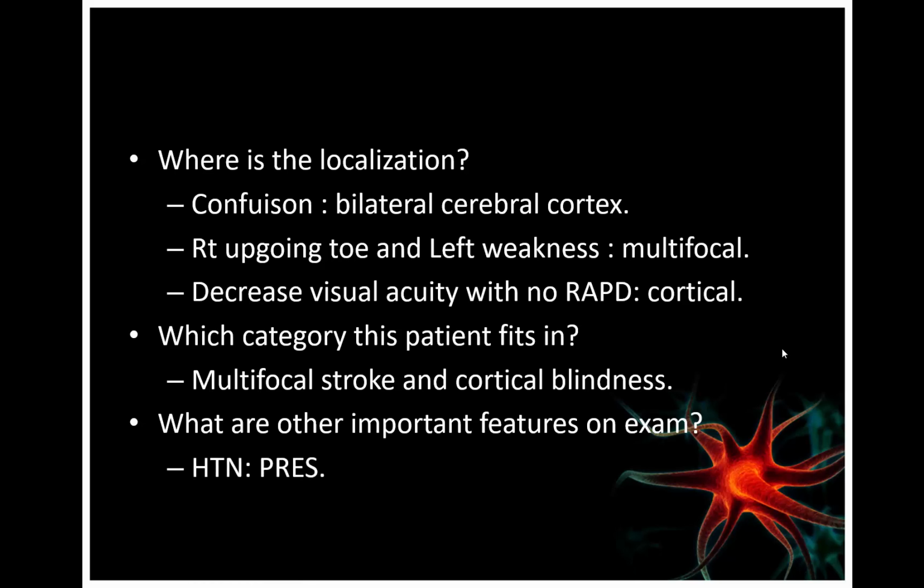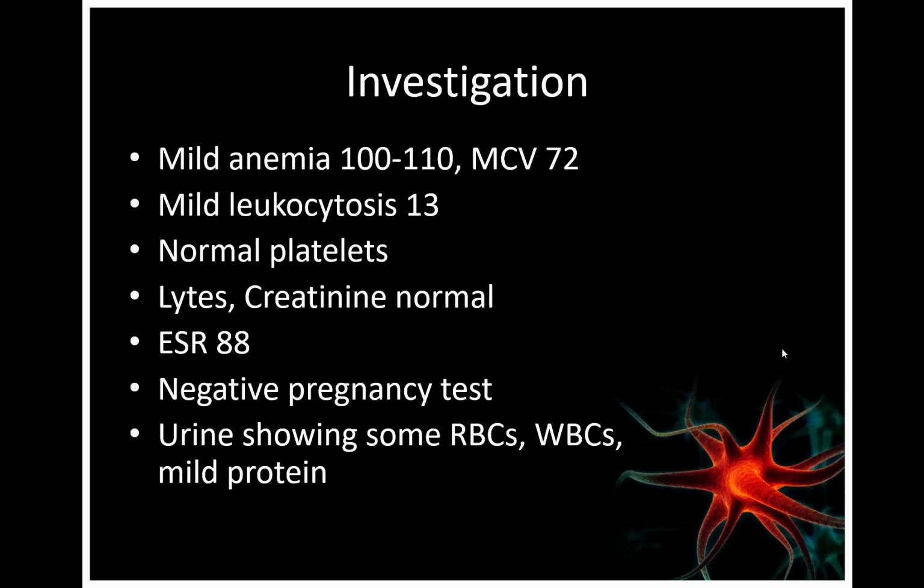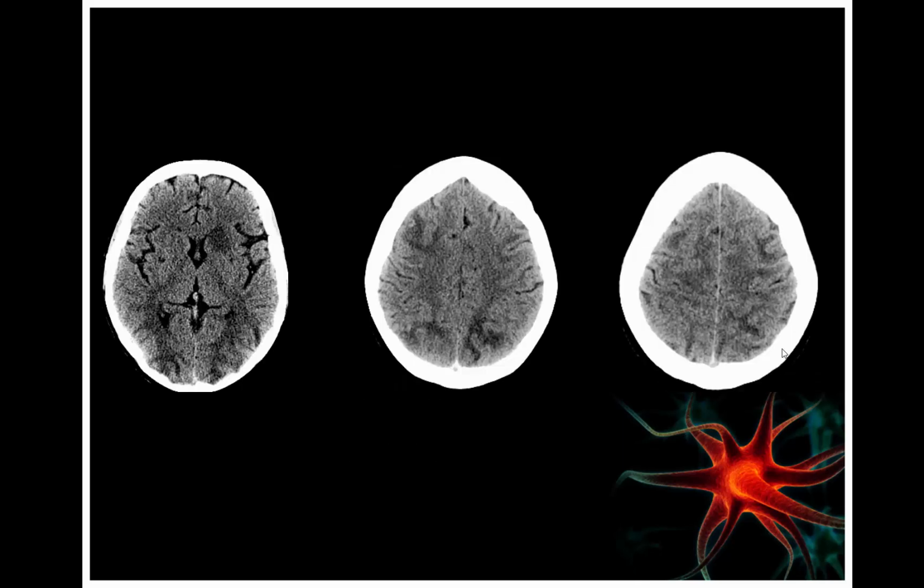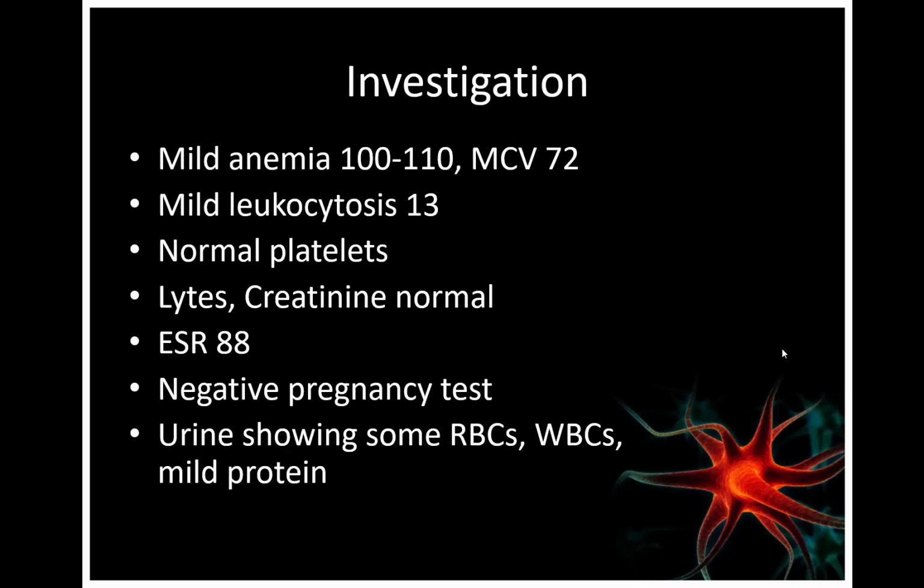She has very high blood pressure, so you have to think about PRES, posterior reversible encephalopathy syndrome. She has headache and rash, so you have to think about vasculitis. Headache suggestive of vasculitis, and rash also suggestive of vasculitis. So she was investigated, and the investigation revealed mild anemia, and there is mild leukocytosis, normal platelets, lytes and creatinine were normal, ESR was elevated, she was not pregnant, and urine analysis shows RBC, WBC with mild protein. So she might have nephritic involvement.